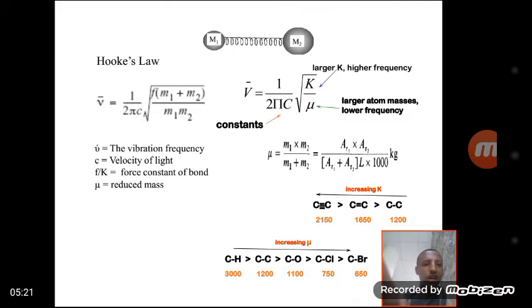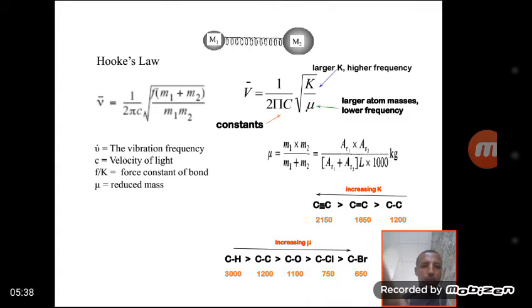This results in a decrease in the frequency of vibration, while carbon hydrogen has low molecular weight and a higher force constant, so a higher frequency of vibration.